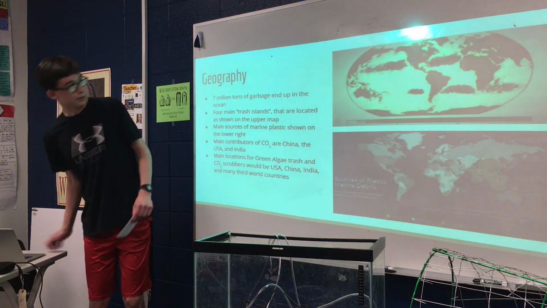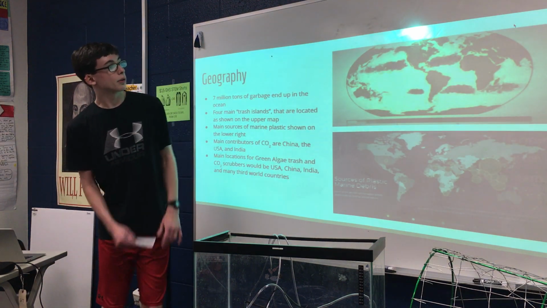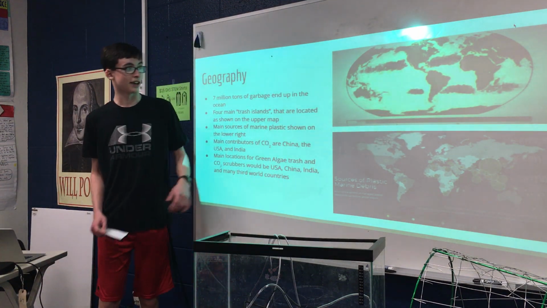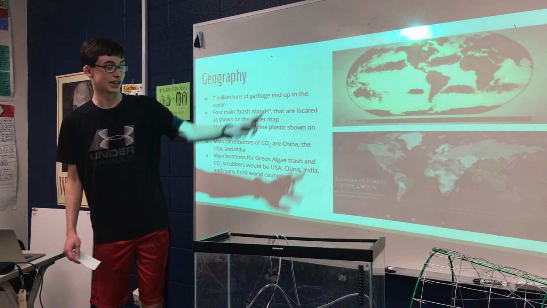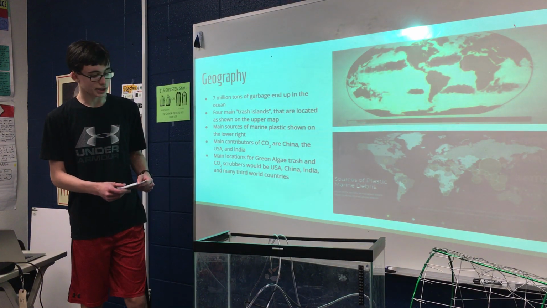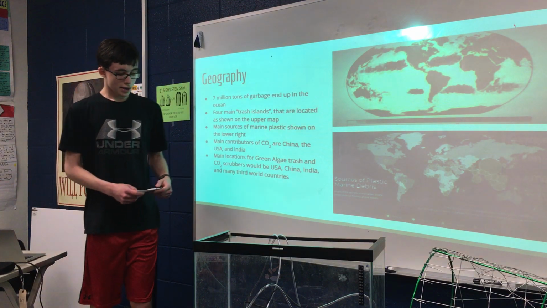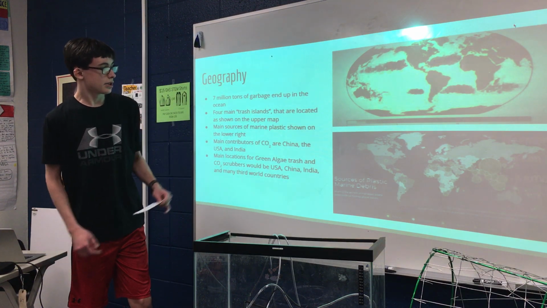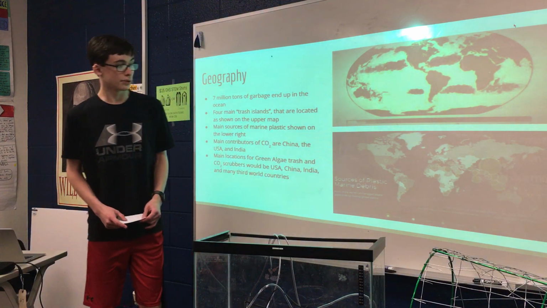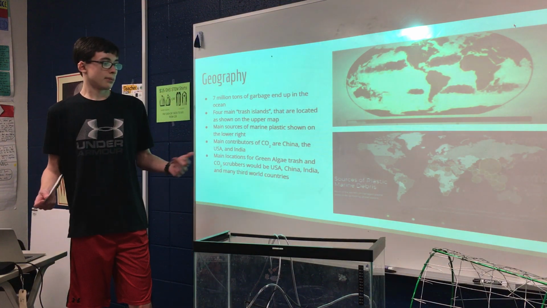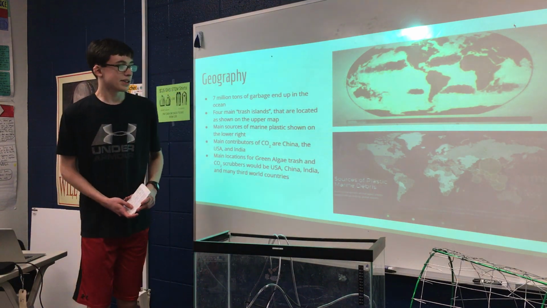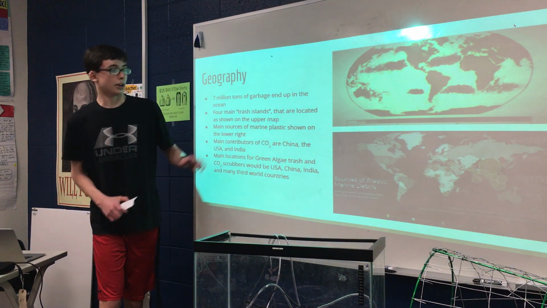And if you look at the top picture, there are 4 main trash islands in the ocean today, and one of them is even surrounding the US and Africa. And so these main trash islands are located all around the world. If you look at the map on the bottom, you'll see the biggest sources of plastic marine debris, which is basically just plastic that's in the ocean, and the biggest contributors are India, the US, and China.